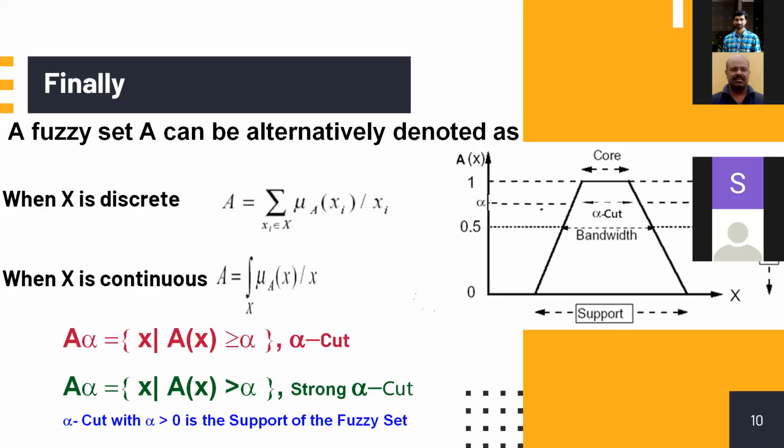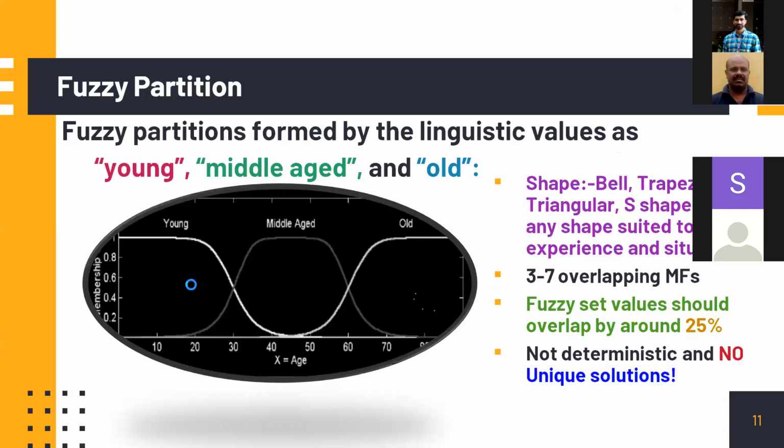And with this, we come to another concept called fuzzy partition. Suppose we are dealing with age. You want to select people for a particular application or a particular job or something like that. Then these are the examples of fuzzy set formation. Our consideration is age. So you may consider anything from say 0 to some 70, 80 or 90. We may not hire people above that age for any job, right? Therefore, the first fuzzy set is called young.